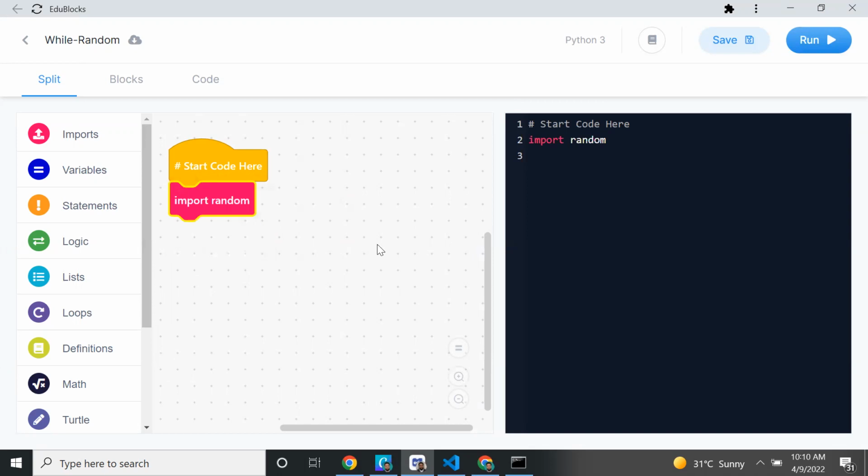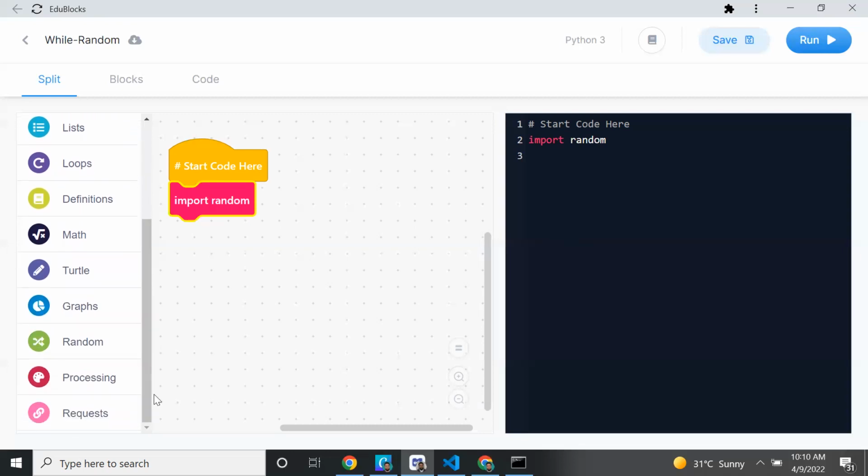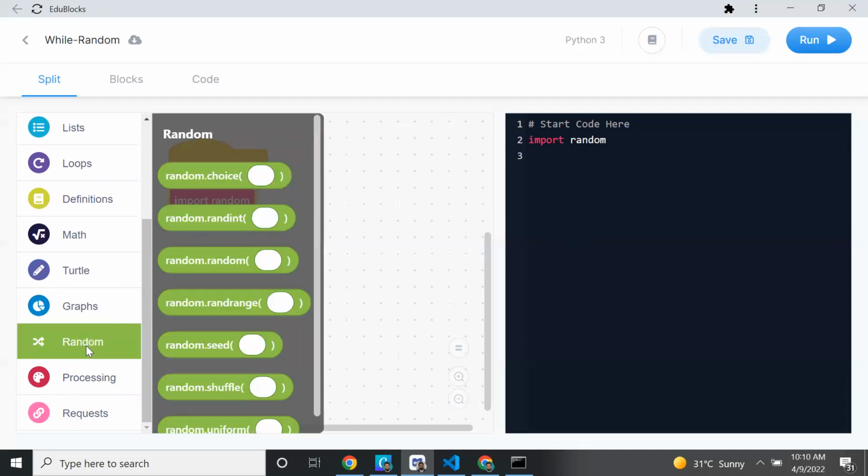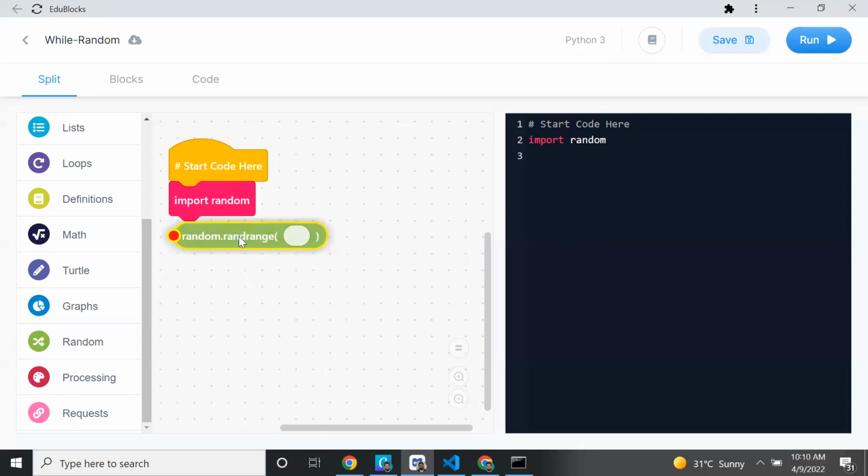Once you're done, let me know. This import random will let us generate random numbers. This is the code: import random, simple. After importing, scroll down the left panel and you can see the menu item random. Click random and select random.randrange.